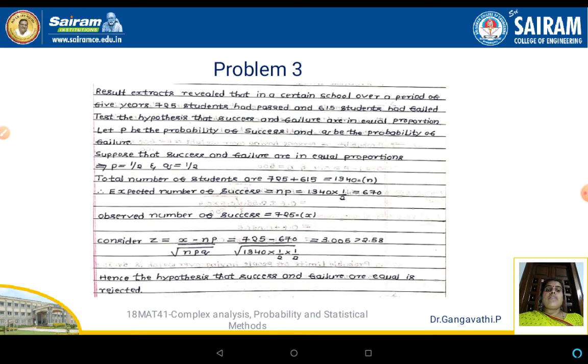It has been given in the problem statement that they are in equal proportion, and we have checked whether they are equal or not. Looking at the evaluated value of z and the standard value of z, we can conclude that the success and the failure are not in equal proportion. Therefore, the hypothesis that success and failure are equal has been rejected.